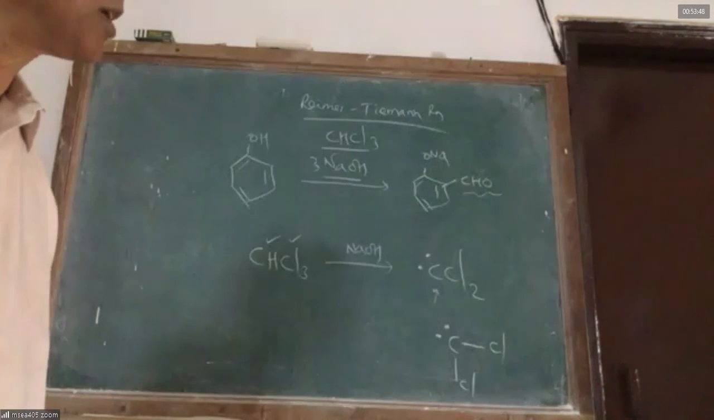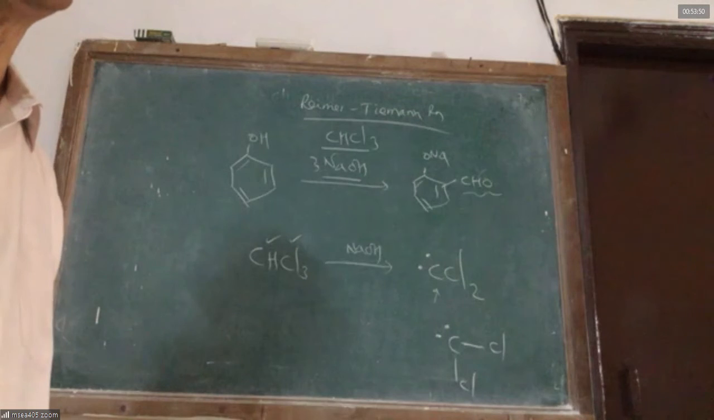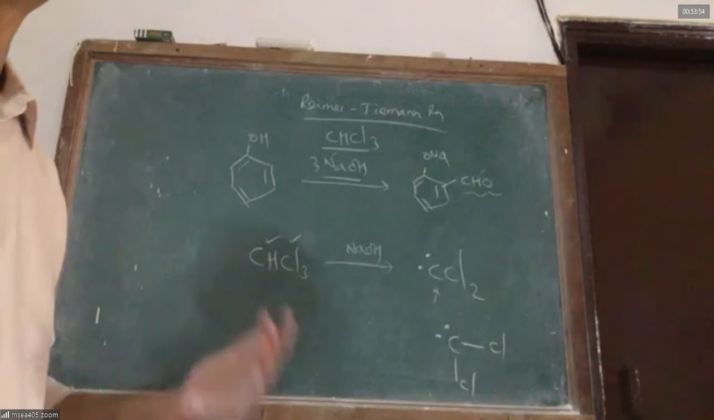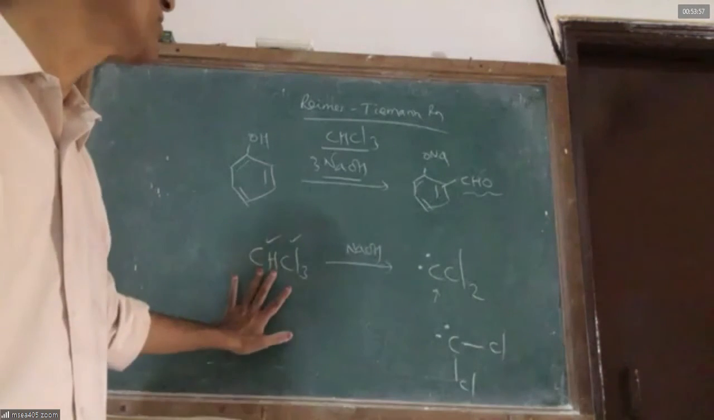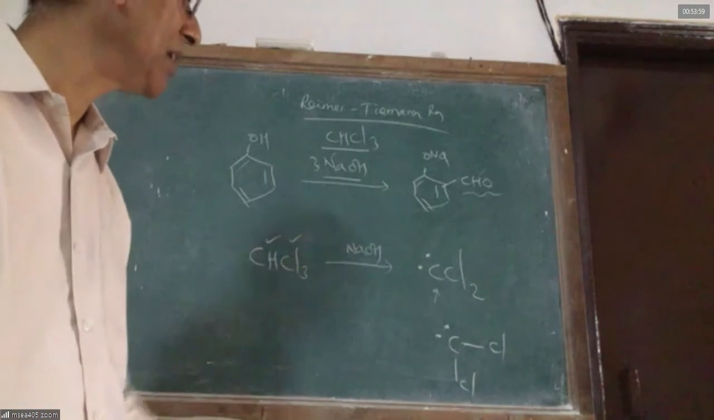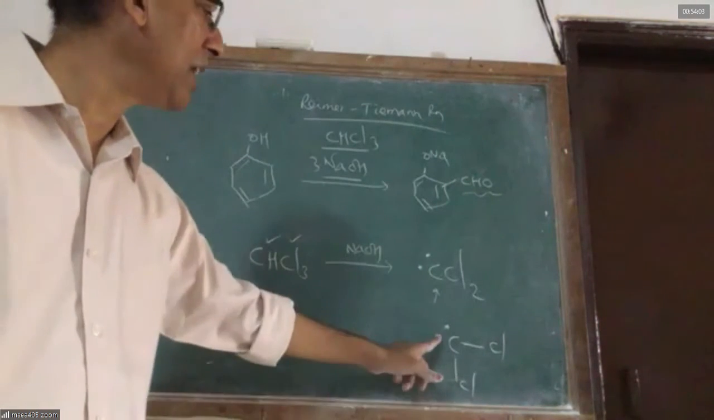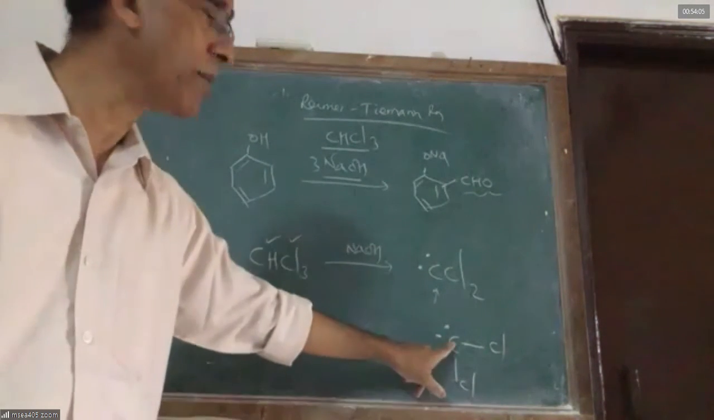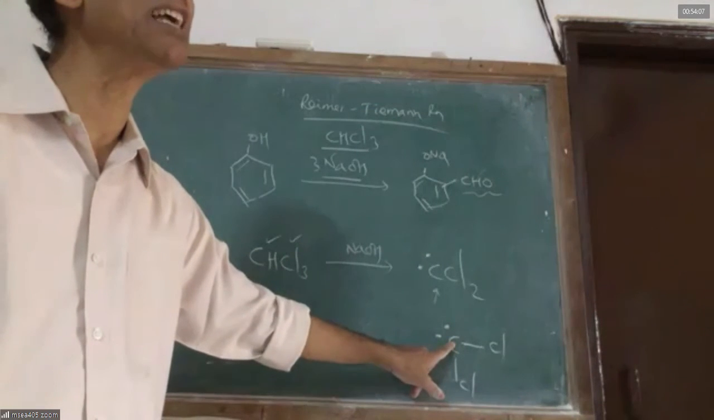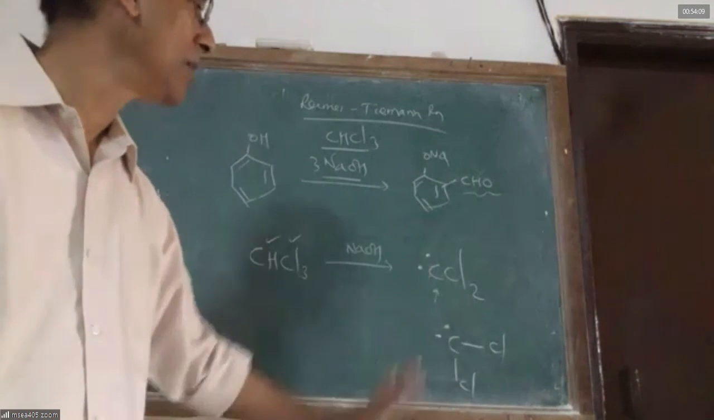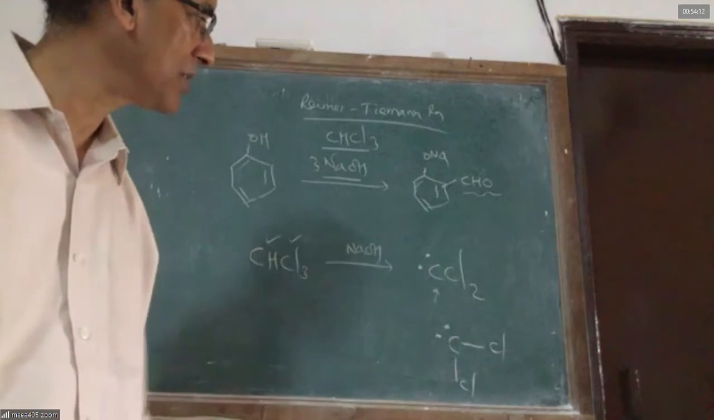The dichlorocarbene is an attacking species. It is an electrophile generated by reaction of chloroform with NaOH. This is an electrophile that is attacking benzene. The electrophile attacks benzene because the carbon has only 6 electrons. It wants 8 to get stability. But it does not have any charge.